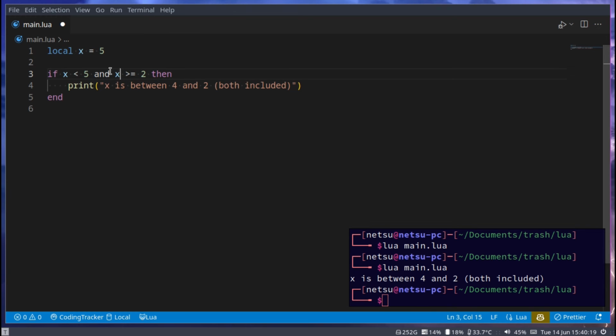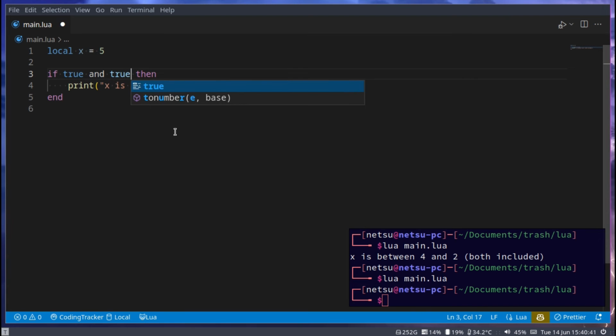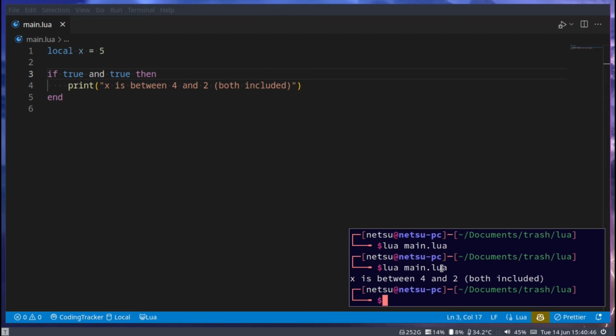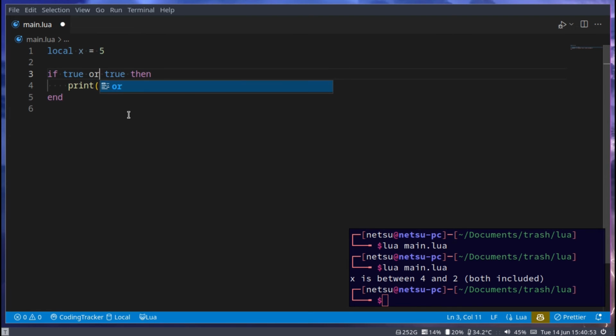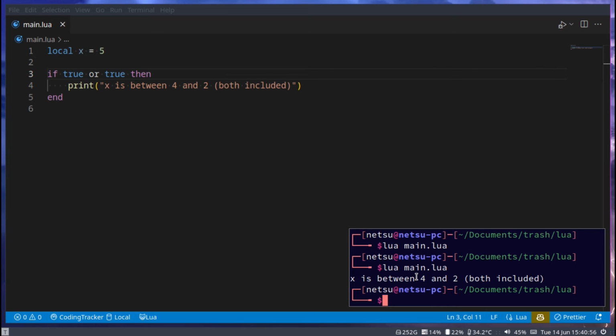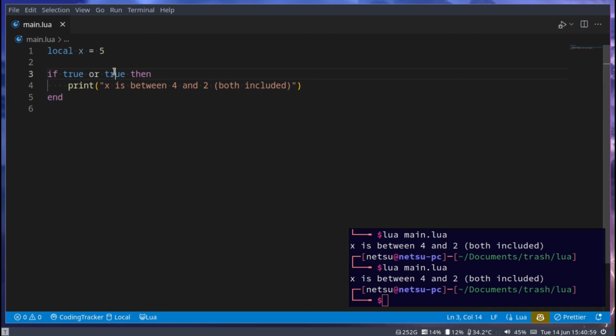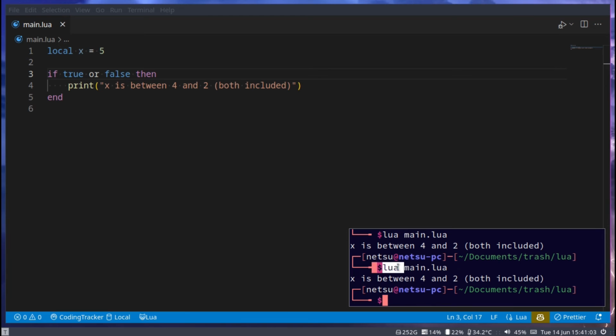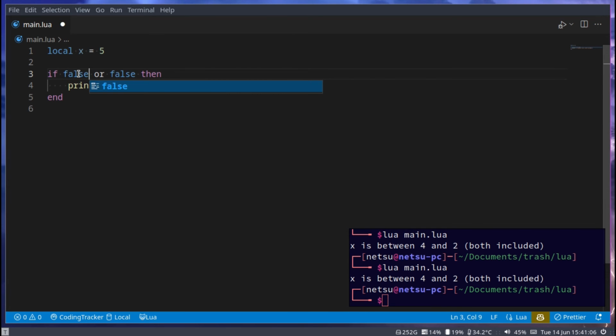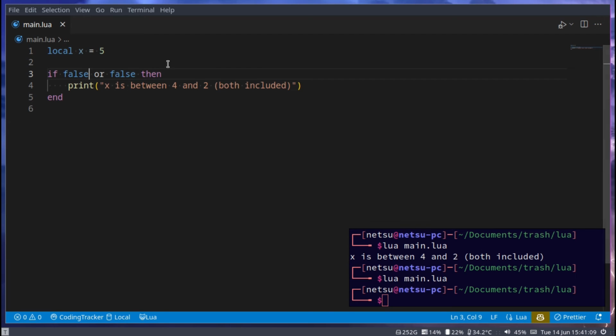This AND here just says both of these should be true. So if this is true and this is false, it will not execute. So if I were to say true and false, then it won't execute. But if I say true and true, it will execute. Or we'll do the opposite. Or we'll see if one of these are true. If one of them are true, it will run. So it will run. It won't run. Or it will run, my bad. And if both of them are false, it won't run. There we go.